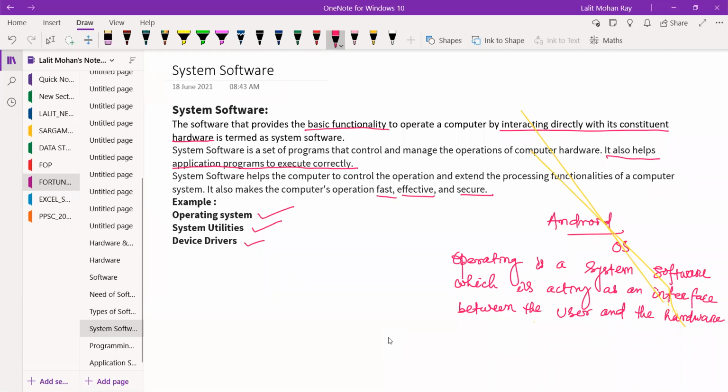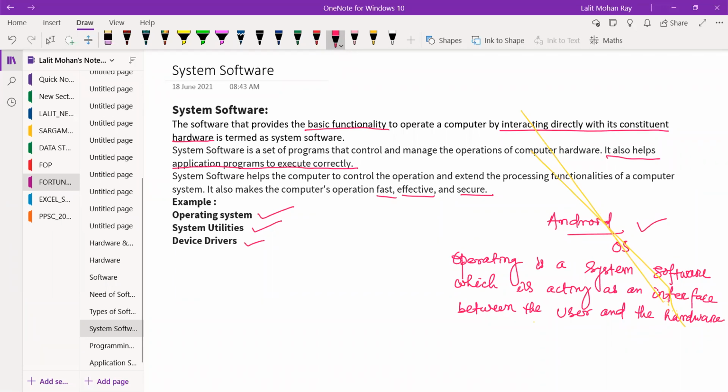Then we will go for the next part, that is system utilities or utility software. This operating system is one chapter also, a sub chapter, and it will be discussed later. Then your system utilities or utility programs. What are those?